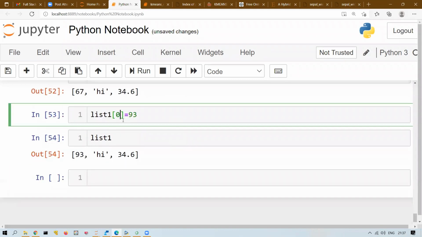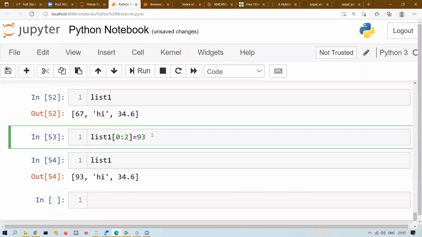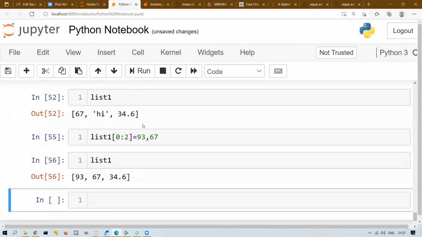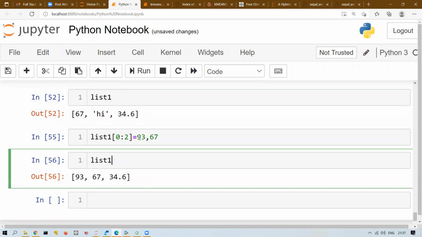Mostly, let us try, right? Let's say I'm writing 0 and 2, and then I'm writing 93 and 67. Is it accepting? Yes. Is it clear? Same way how I am extracting or selecting an element, I can also do multiple assignment or replacement. So one element or multiple elements I can replace.